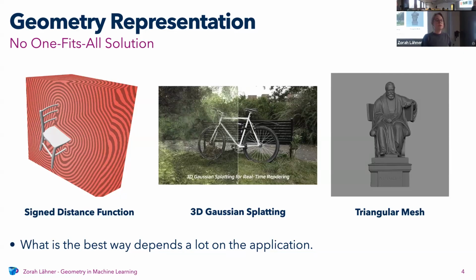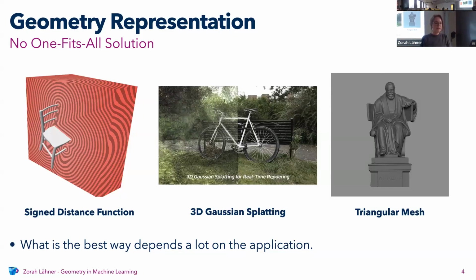This is pretty good if you're doing optimization in neural networks, so this is something that neural networks can represent well. But it's also a bit complicated if you want to look at the surface, because the surface is not explicitly given. You cannot say, these are a bunch of points on the surface, but you first have to find them by going through the signed distance function.